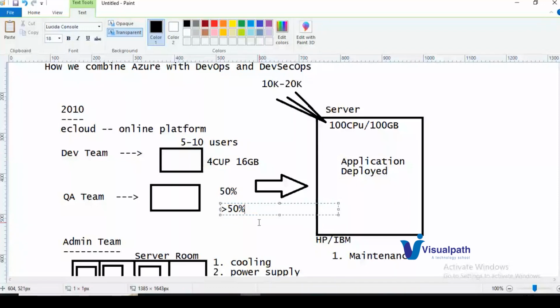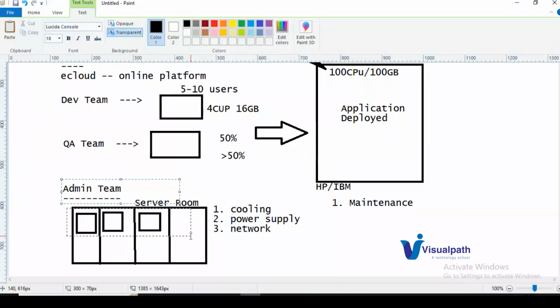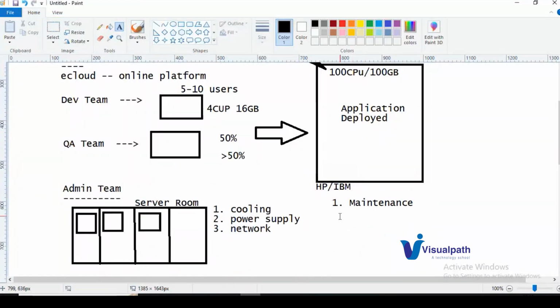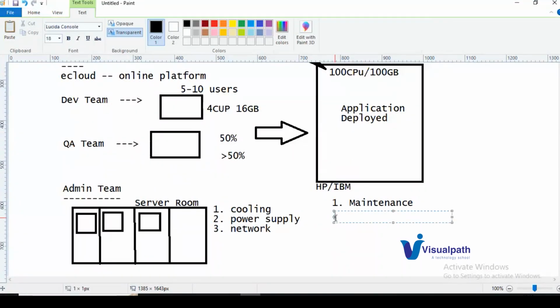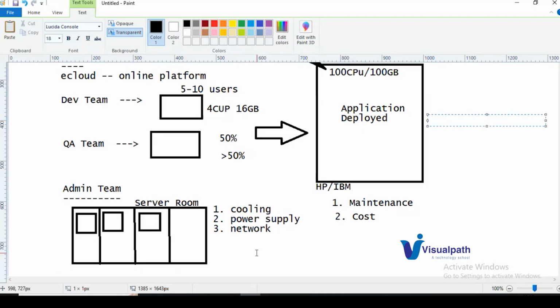Why? Because we need a separate admin team. We need to install the server in our server room, and we always need to provide the cooling system, power supply, and networking. So we have additional maintenance work with this server deployment. The next drawback is cost. Let us say this 100 CPU, 100 GB machine is costing us $100.